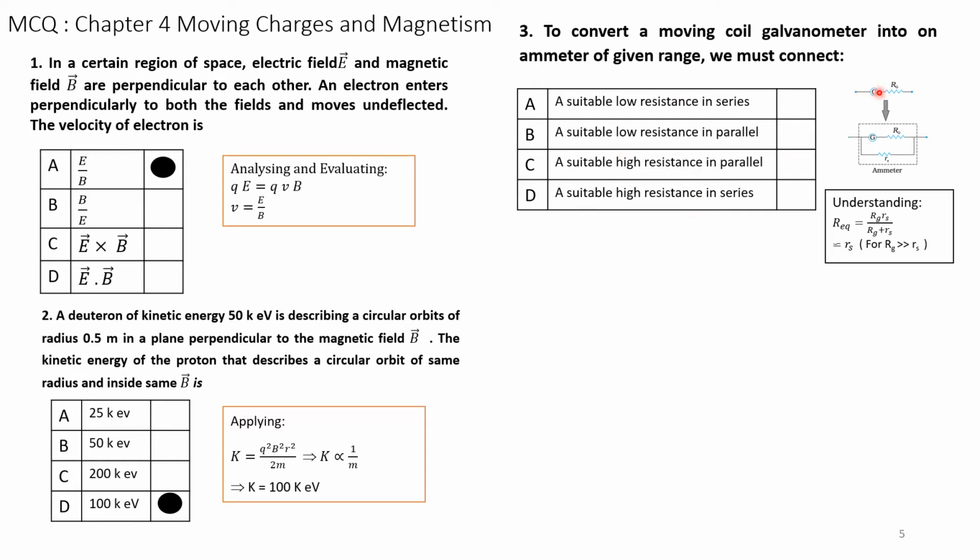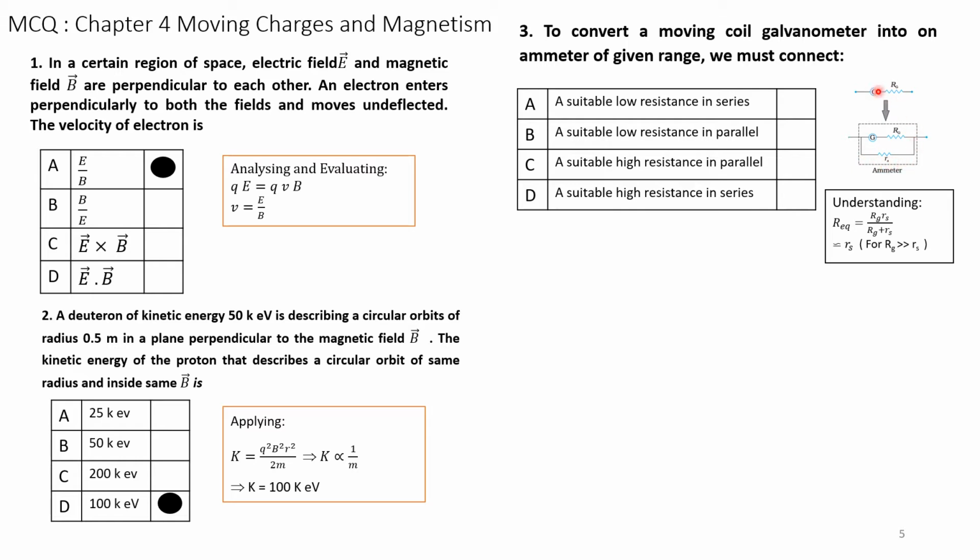A galvanometer G is shown in the first line. That is, the internal resistance of the galvanometer is Rg. In order to convert this moving coil galvanometer into an ammeter, we have to connect a shunt resistance, small r suffix s, Rs, shown here.